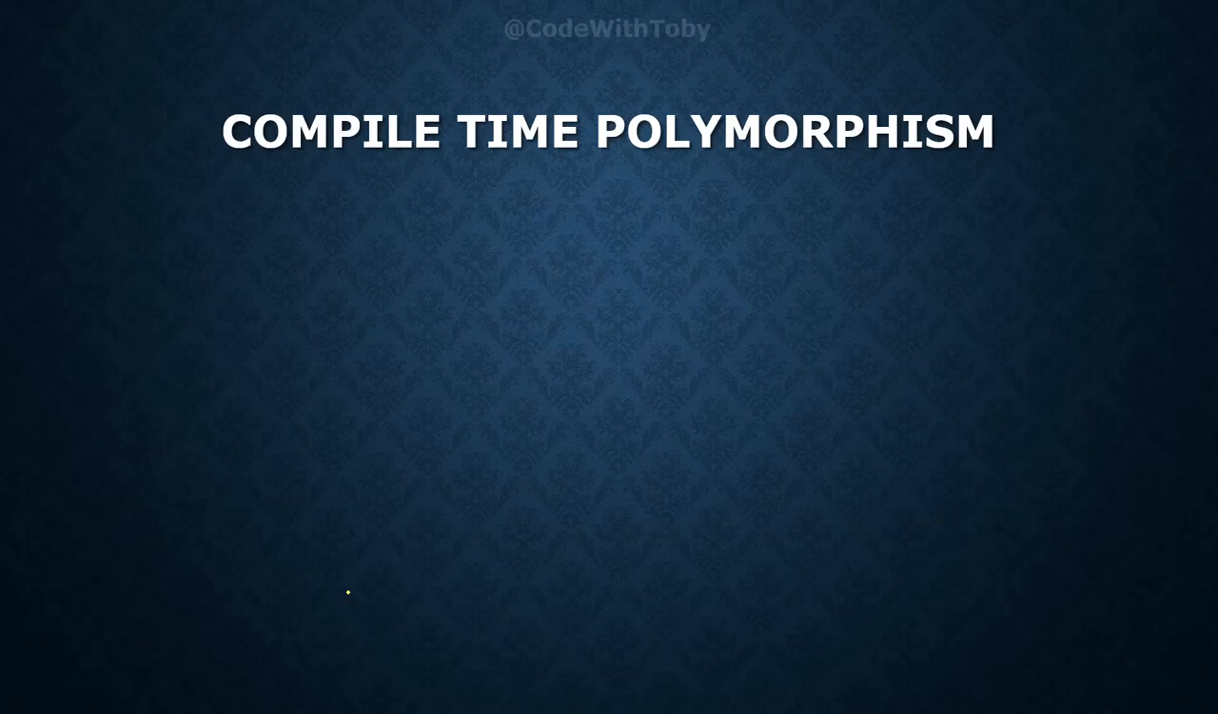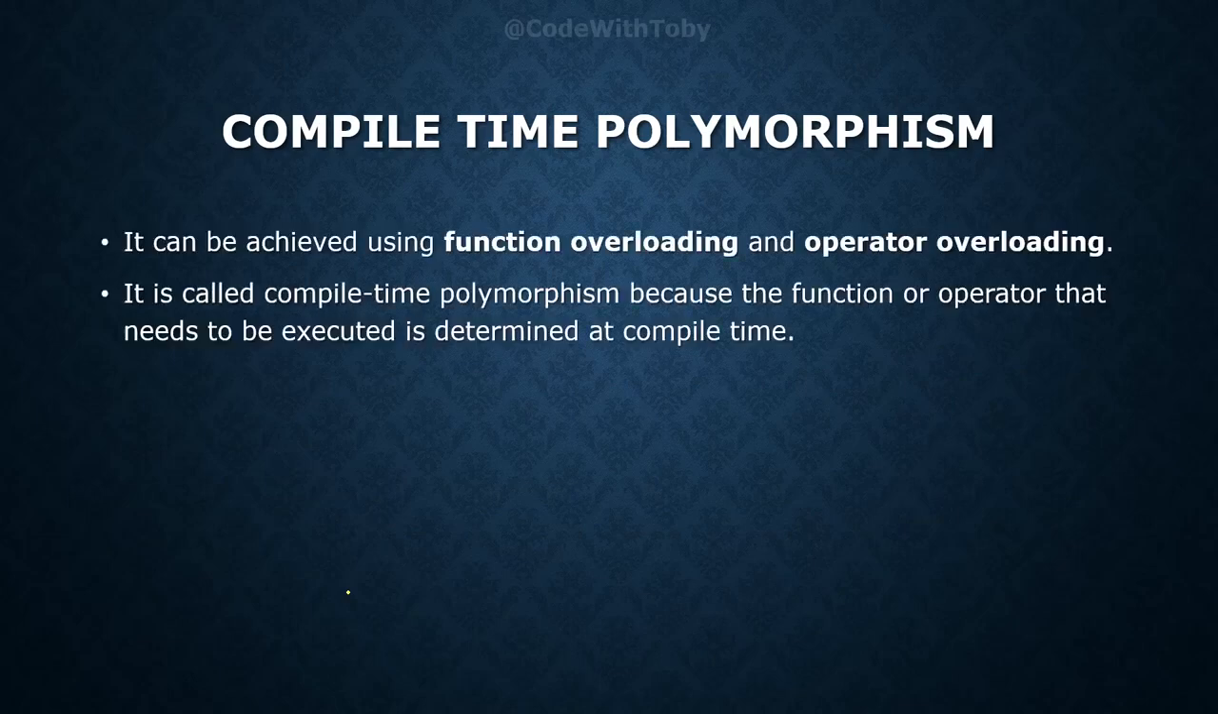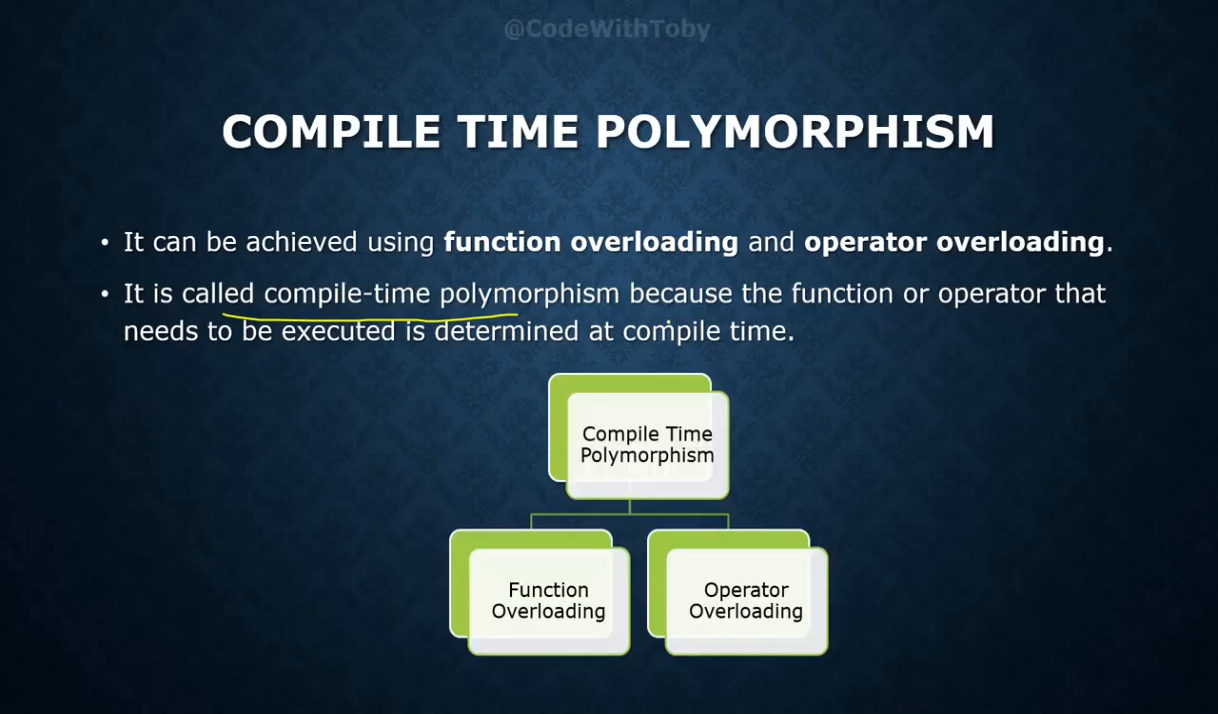Now, let's see what compile time polymorphism is. It can be achieved using function overloading and operator overloading. We will see each of them. It is called compile time polymorphism because the function or operator that needs to be executed is determined at compile time, which we already saw in how static binding works. We can achieve it using function overloading or operator overloading.